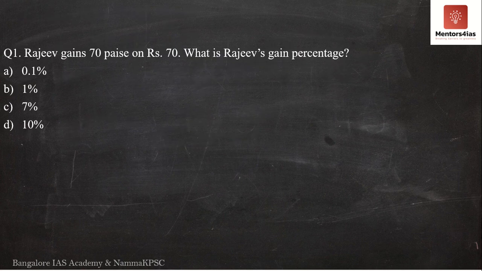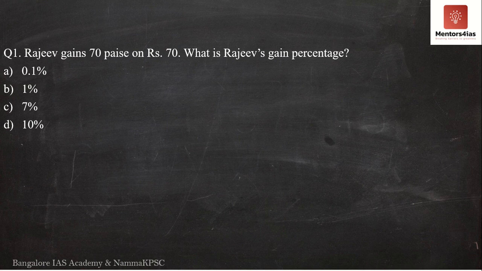So what is the first problem under profit and loss? The first problem says Rajiv gains 70 paise on rupees 70. What is Rajiv's gain percentage? See, obviously, going by what I've told you, gain percentage is nothing but gain into 100 divided by cost price. But here there is no cost price given, so you might get confused. That is why you don't have to remember anything. Gain percentage is equal to gain into 100 divided by cost price, whatever it is.